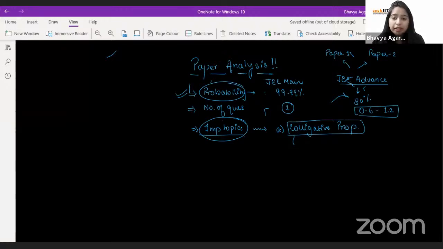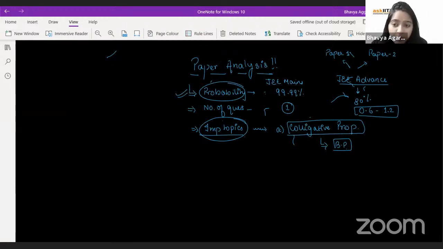Out of all these colligative properties, again, JEE has a hot favorite, and that is boiling point. Don't know why, but it has been observed that they ask a lot of questions from this topic. Elevation in boiling point is their hot favorite.